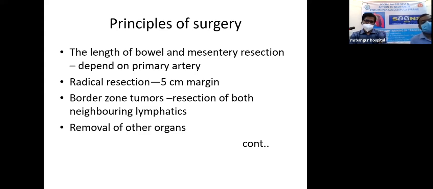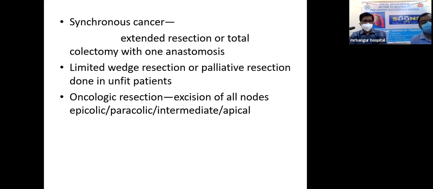Some tumors develop in the border zones, so in that case we take care of all the neighboring lymphatics and take them out altogether. Sometimes the carcinomatous growth itself makes the mass adhere to nearby organs, and in that condition we have to remove all those nearby organs whenever feasible.